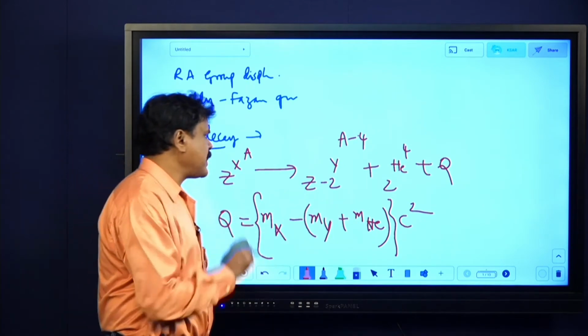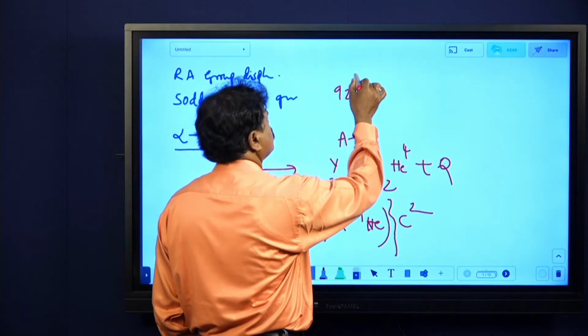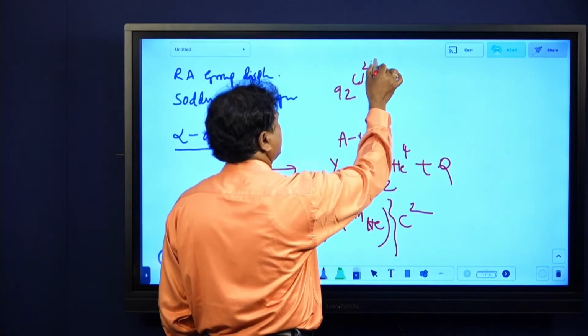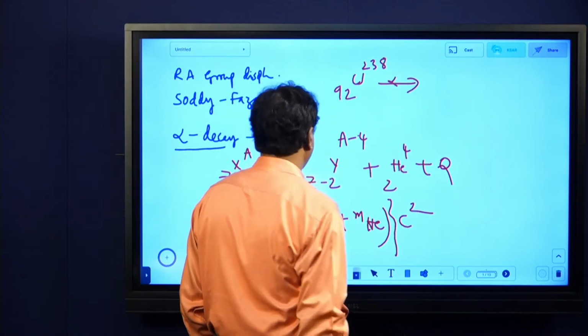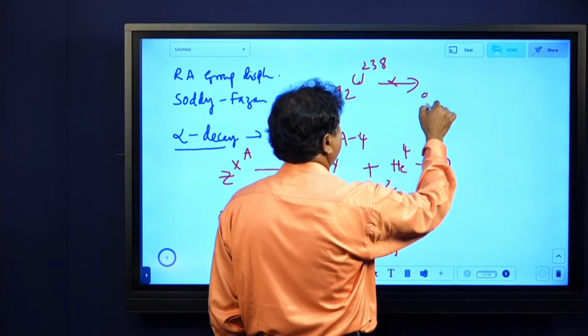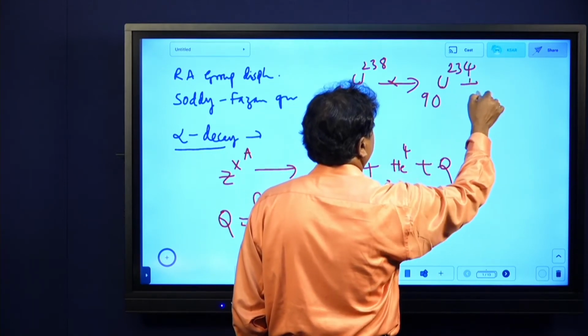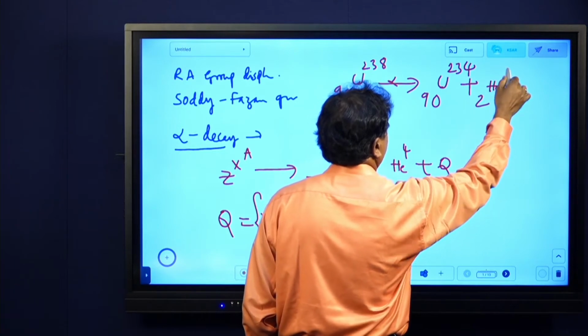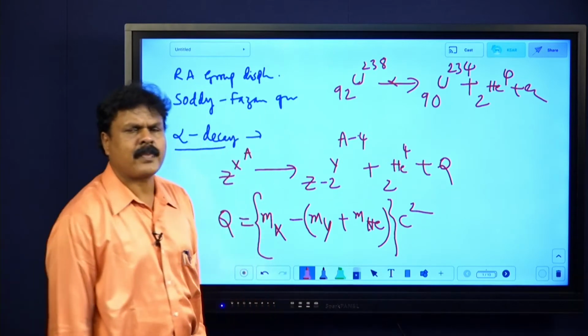For a specific example, say 92U238 undergoes alpha decay. It gives 90 uranium 234 plus 2He4 plus energy. That is a specific example of alpha decay.